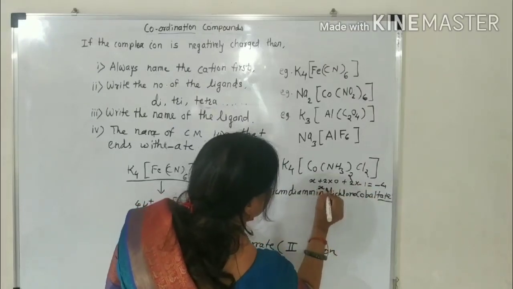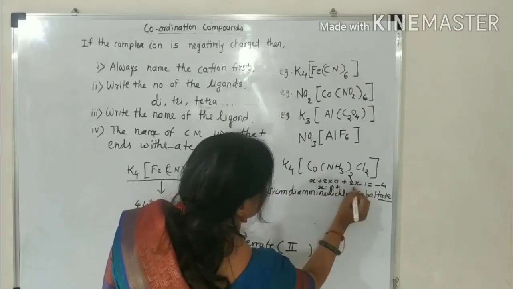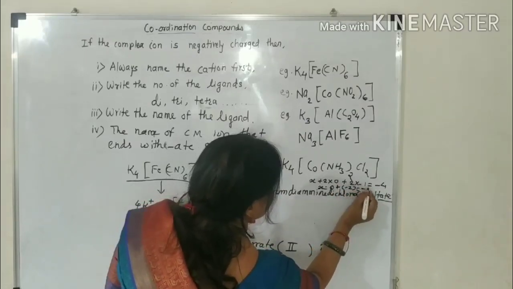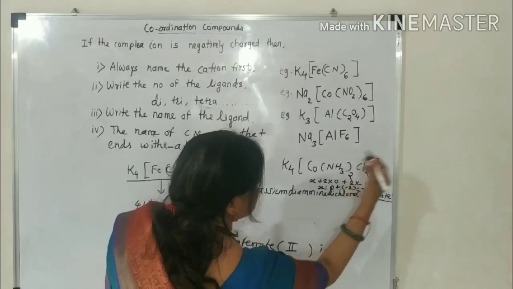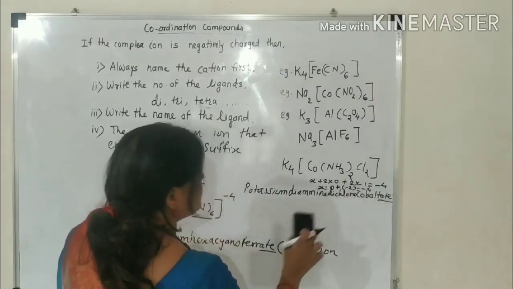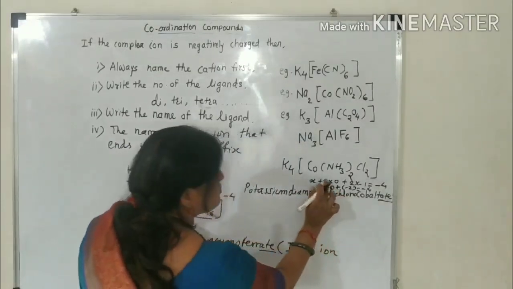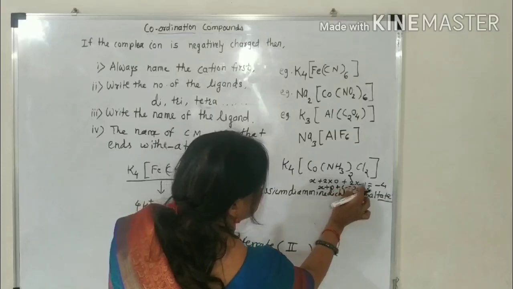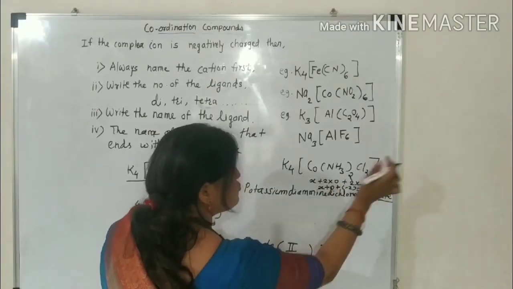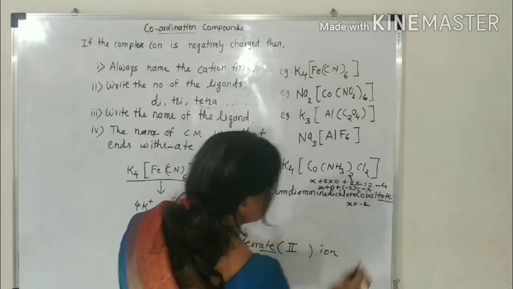Then X, 2 into 0, 0, plus 2 into -1, -2 equal to -4. That -2 becomes on that side plus 2. Therefore, its oxidation state will be minus 2.